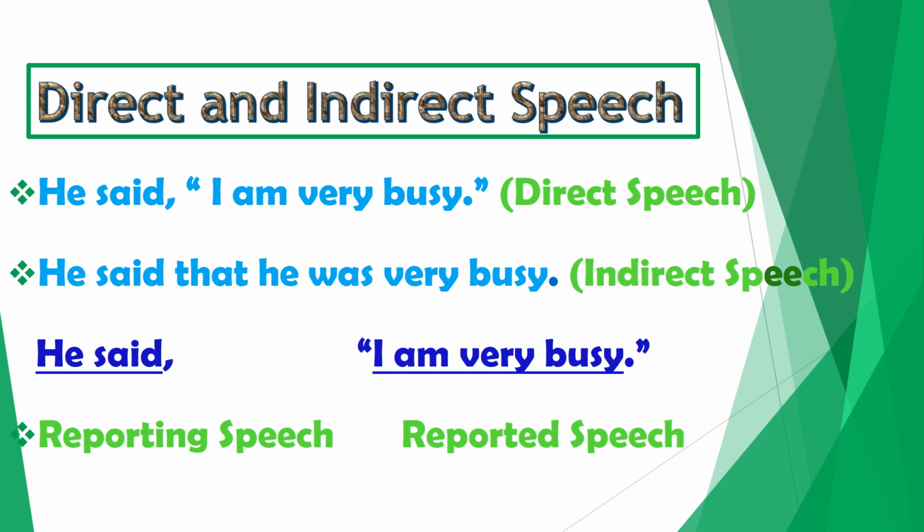Well, girls, you can see, in the case of direct speech, every sentence has two parts. What are they? Reporting speech and reported speech. What is meant by reporting speech? The words given outside the inverted commas form the reporting speech. And what is reported speech? The words within the inverted commas form the reported speech.